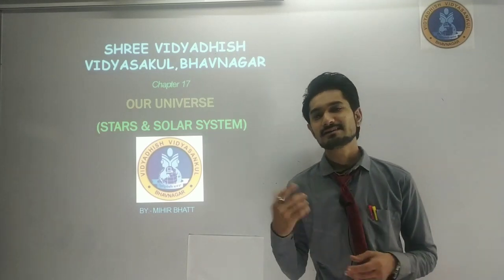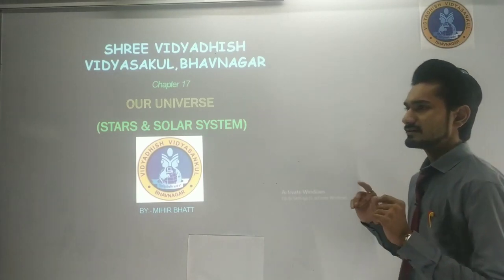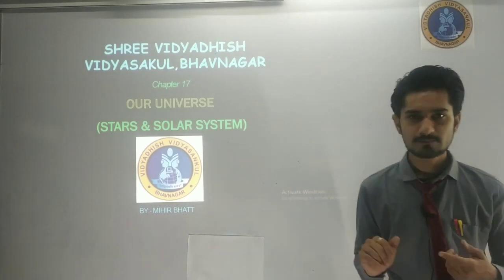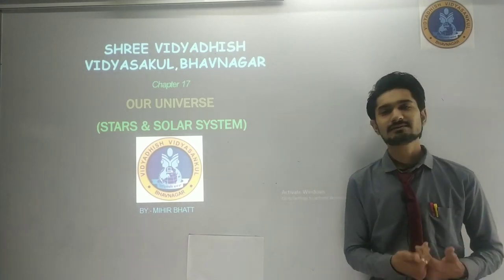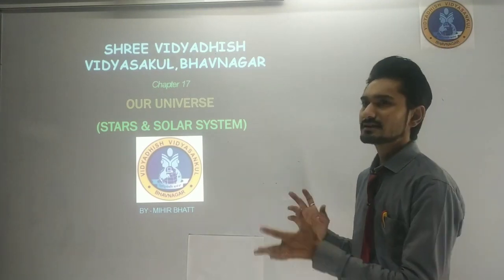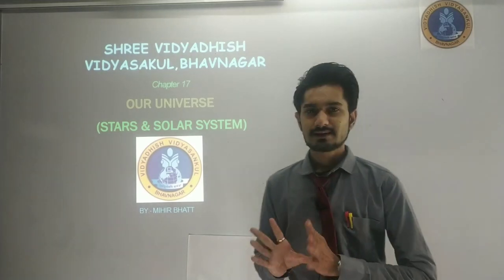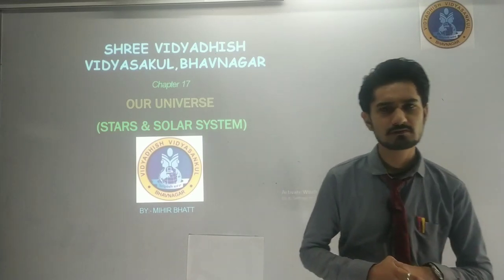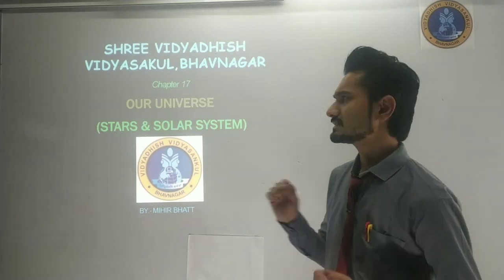Then we saw Saturn, which has very beautiful rings around the planet, so it is also a very beautiful planet in the solar system. Then we saw Uranus, the lightest planet, which we can consider like a star. And last but not least, Neptune, which takes the longest duration to revolve around the sun. These are the basic facts about all the planets that we saw in the previous lecture.